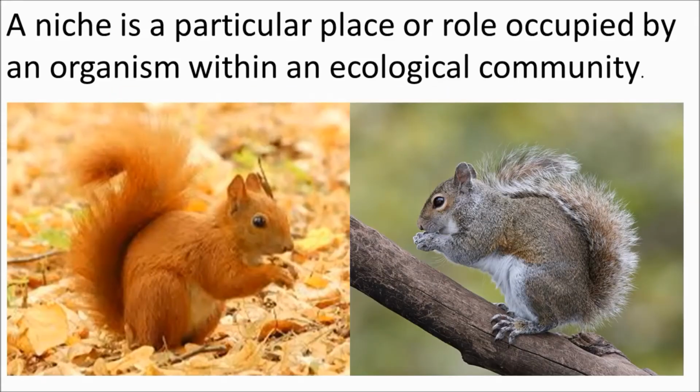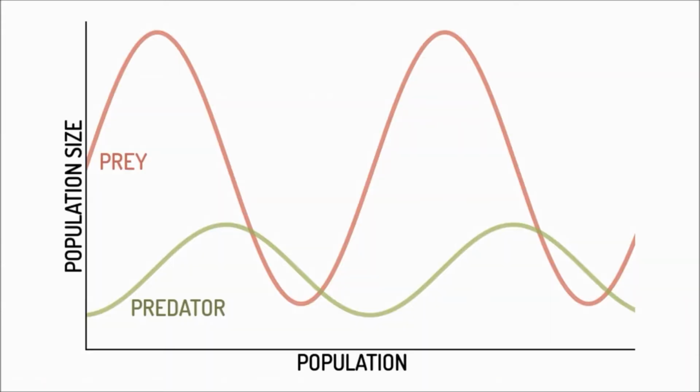And similar species will occupy similar niches. So red squirrels and grey squirrels are two examples of species which occupy similar, but ever so slightly different niches. Now, I mentioned at the beginning that predator and prey populations are dependent on each other, and that's what this graph shows. First of all, notice that the predator population is usually smaller than the prey population. And to understand why, have a watch of my video on energy flow.